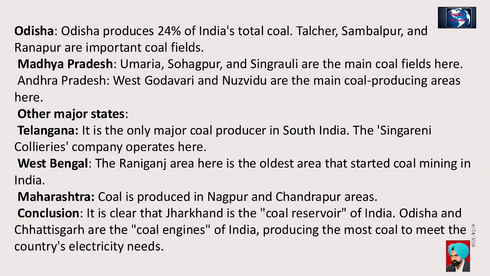Odisha. Odisha produces 24% of India's total coal. Talcher, Sambalpur and Ranapur are important coal fields. Madhya Pradesh: Umaria, Sohagpur and Singrauli are the main coal fields here.